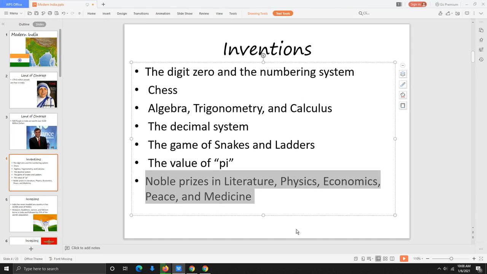What are Nobel Prizes? They're prizes given out once a year in various categories such as literature, physics, economics, peace, and medicine. The Nobel Prizes are named after Alfred Nobel. Alfred Nobel had invented TNT, and the reason he came up with the Nobel Prizes is that TNT was responsible for the deaths of a lot of people.